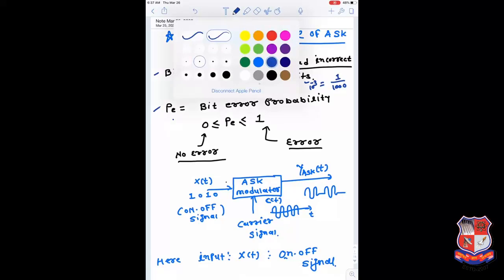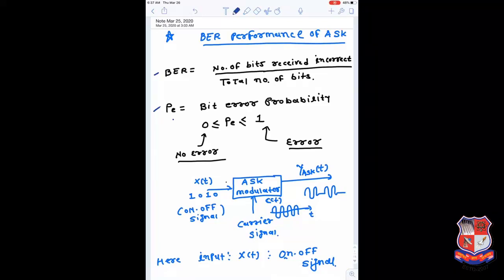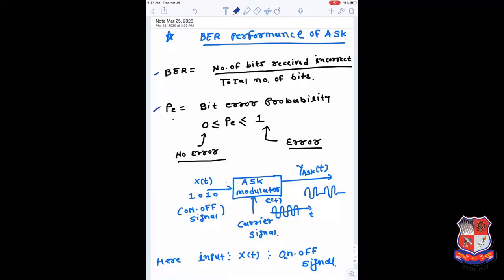And every system basically tries to optimize the bit error rate. Optimize in the sense that it tries to minimize the bit error rate, and the system which has a minimum bit error rate is considered a good system. Basically, whatever we are transmitting will be diluted by the noise, and then finally the receiver gets the signal.